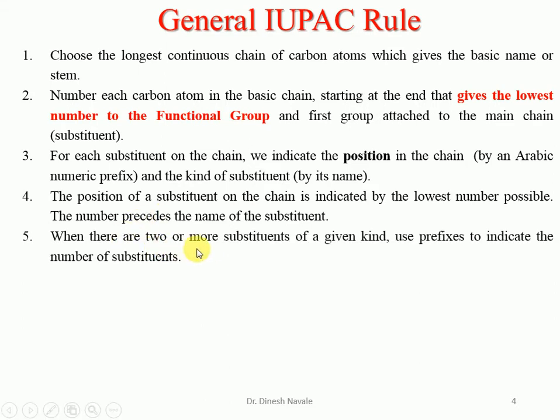When two or more substituents of the same kind are present, we have to utilize prefixes. For two it is di, for three it is tri, for four it is tetra, for five it is penta, for six it is hexa, for seven it is hepta, and for eight it is octa, and so on. So if the same substituent is present multiple times, we have to utilize di, tri, tetra, penta, hexa, hepta, octa as prefixes.